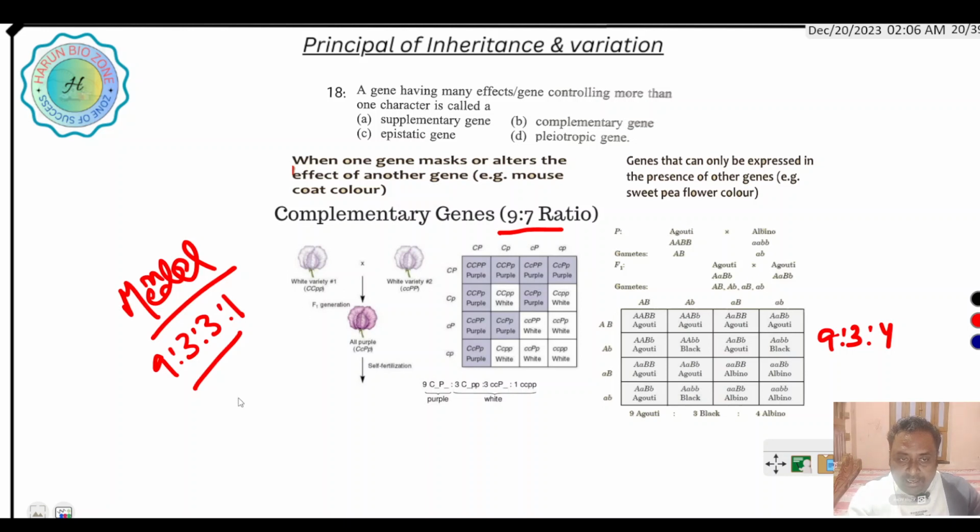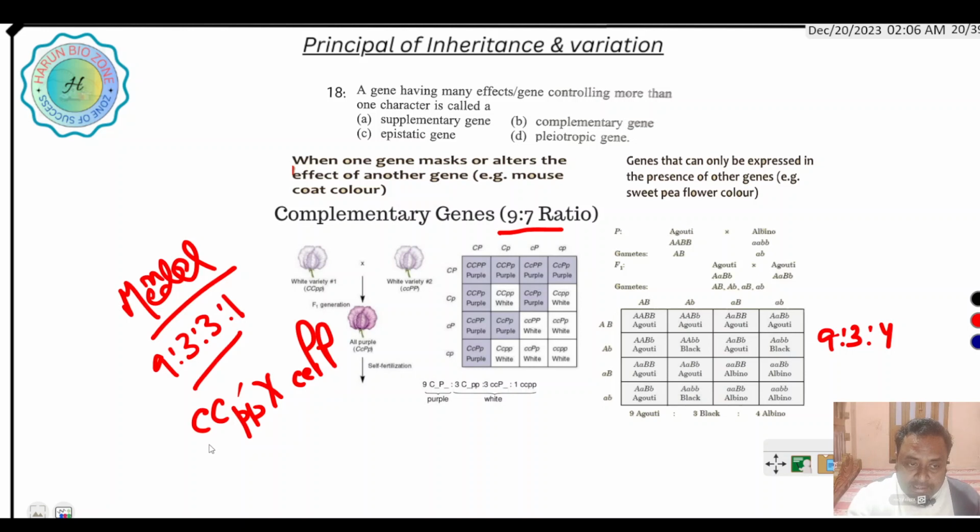Here CCpp, capital C, small p, crossed with small c, capital P. In this type of arrangement the genes are present on separate chromosomes, different chromosomes. That is called intergenic interaction.